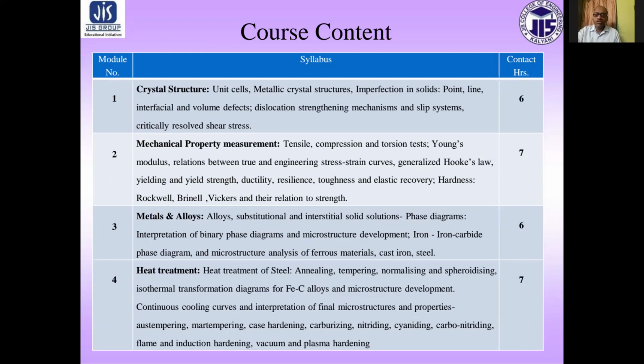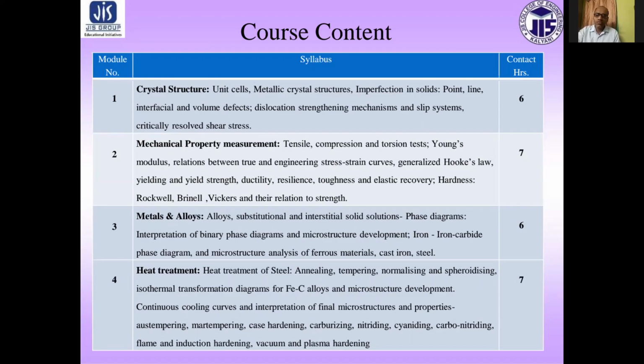In module 3, that is metals and alloy: alloy, their substitutional and interstitial solid solutions, phase diagram, interpretation of binary phase diagram and microstructure development, iron carbide phase diagram, and microstructure analysis of ferrous material, cast iron, steel, etc. we will discuss.